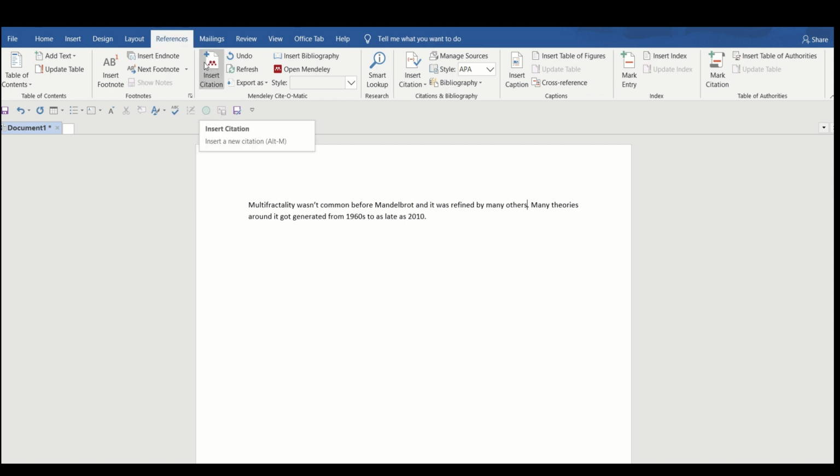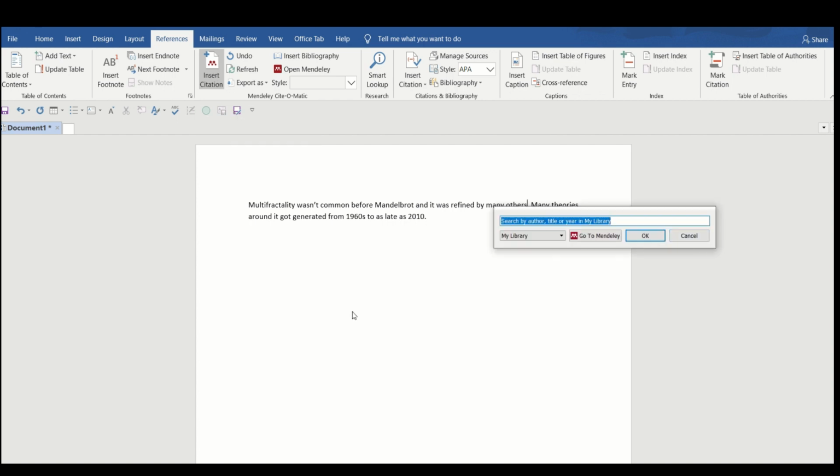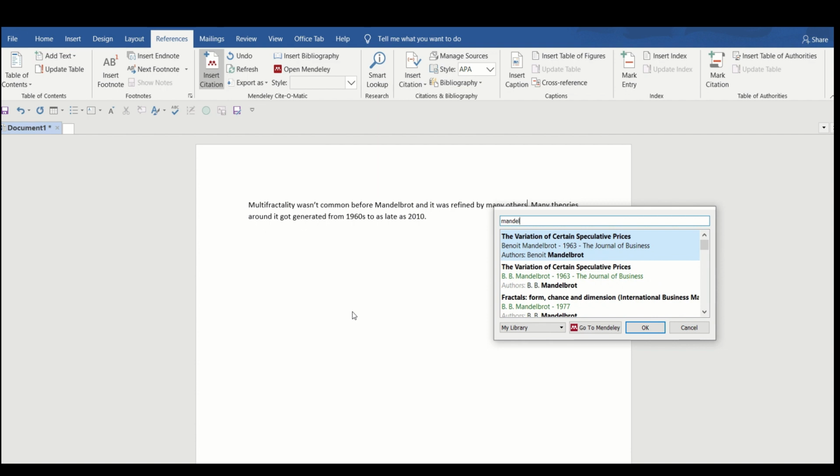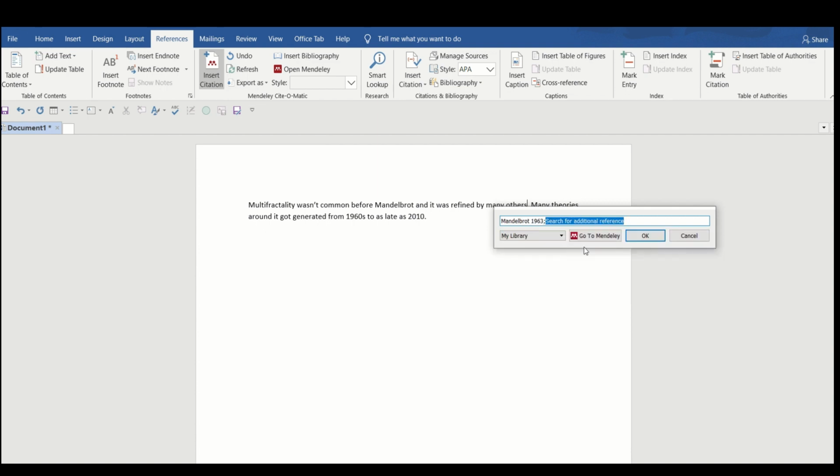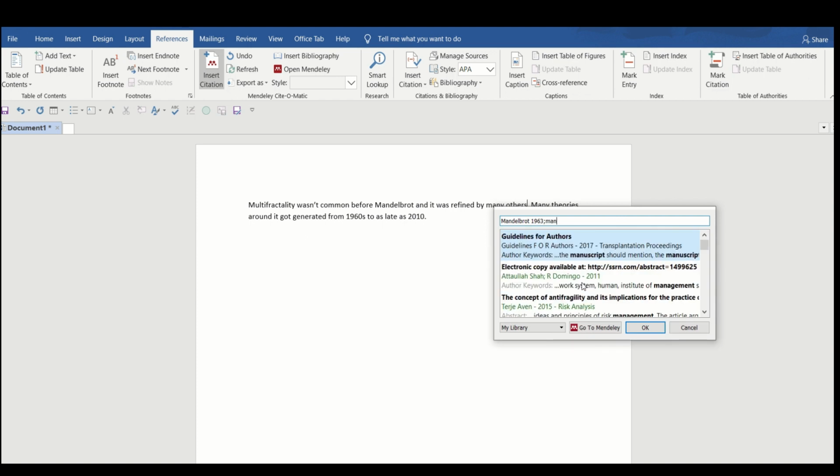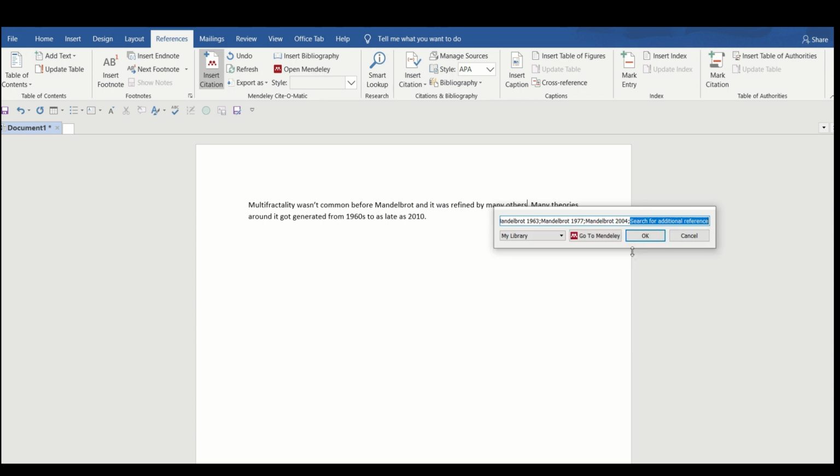You can see the Mendeley logo here. These papers are already in my Mendeley Desktop. So I am selecting those papers one by one. Then I am pressing OK.